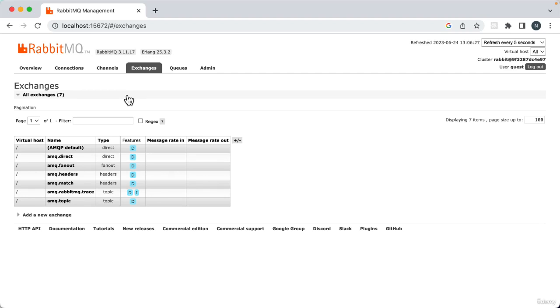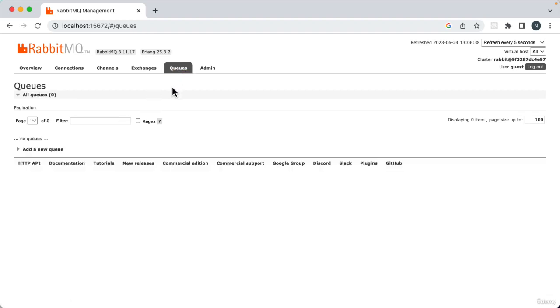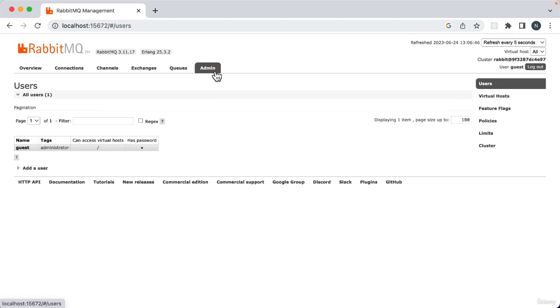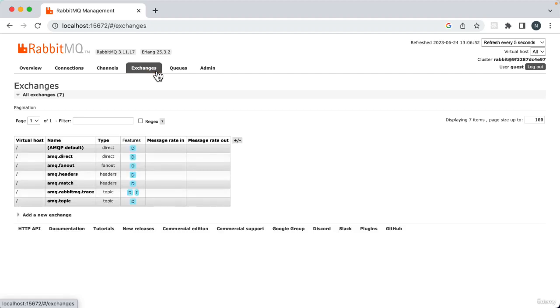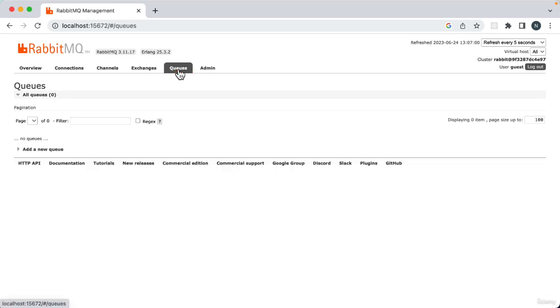So when we come in here and take a look at the exchanges, this is where our messages are going to be sent to. And from our exchange, then our queues will be populated, and this is where our subscribers or our consumers get those messages from. And then we've got an admin tab as well, which we're not really going to take a look at. But these are the two views that we'll be using consistently to see what's happening with RabbitMQ. As we add additional exchanges, we'll see them in the list and also in the queues as well.